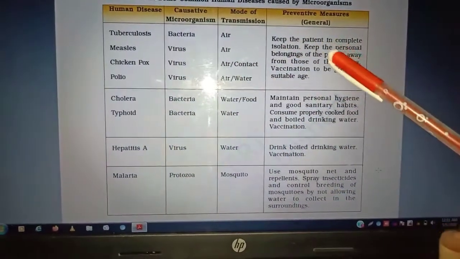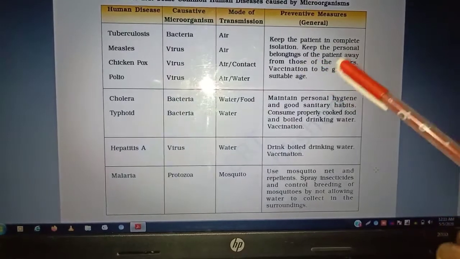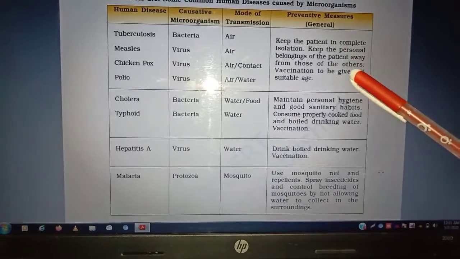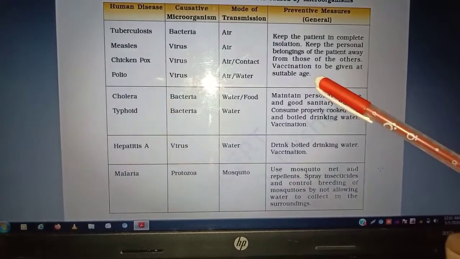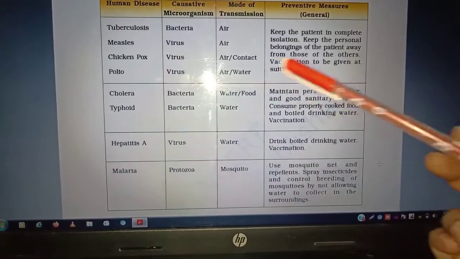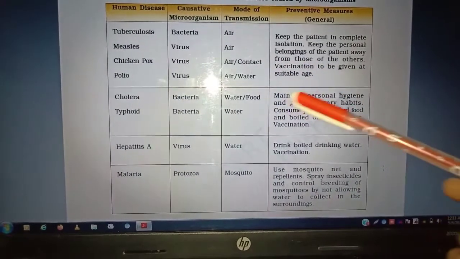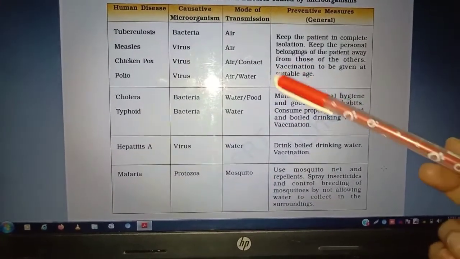It means keep the patient in complete isolation. Keep the personal belongings of the patient away from those of the others. Vaccinations to be given at a suitable age. Students, most of the vaccinations are given at the childhood age.